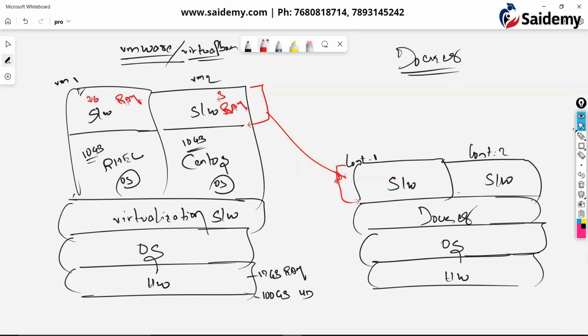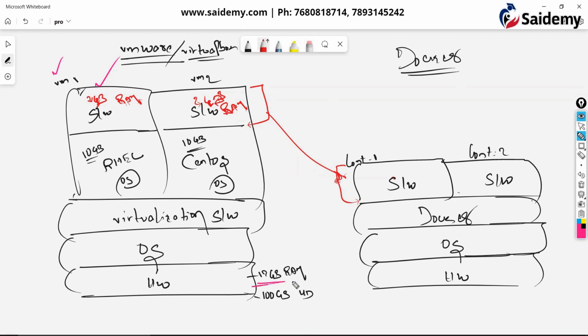This is consuming 2 GB of RAM. Here also 2 GB of RAM. Okay. So 2 GB, we have to allocate that RAM first. Okay, you are creating one virtual machine. First, you need to allocate that. You have to reserve that RAM for that. You are reserving some RAM, 2 GB, 2 GB.